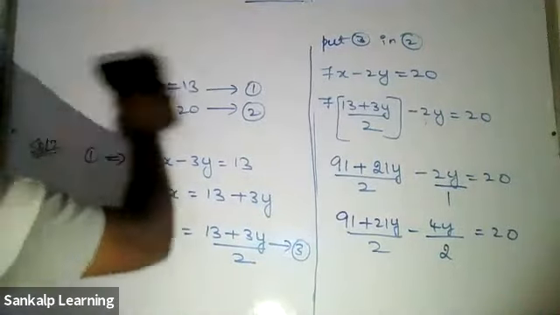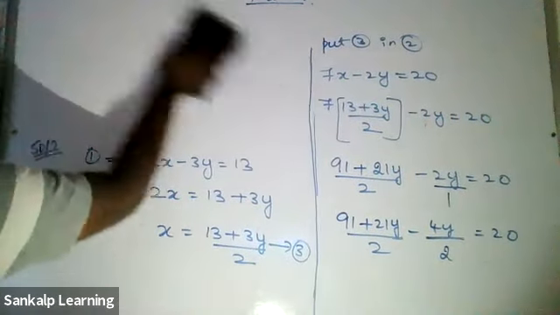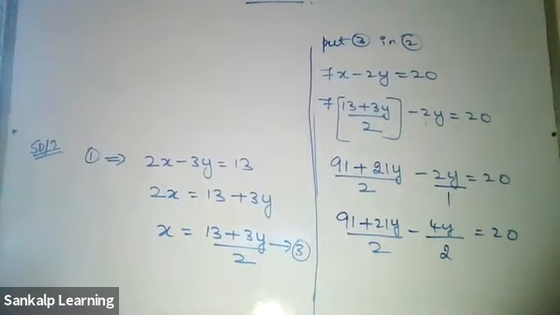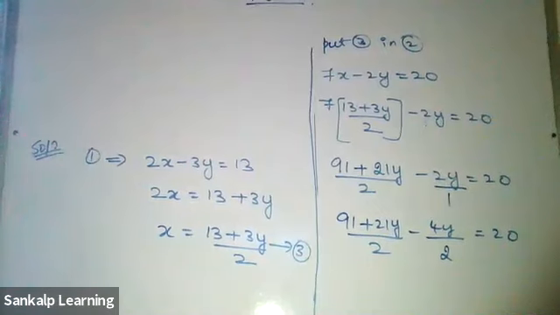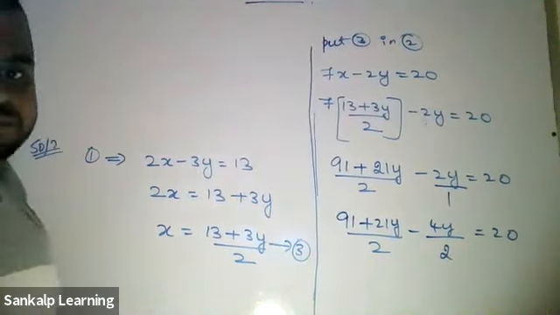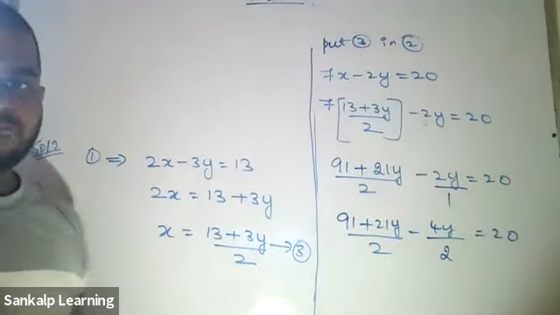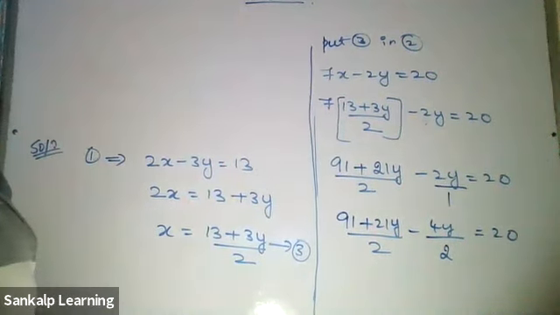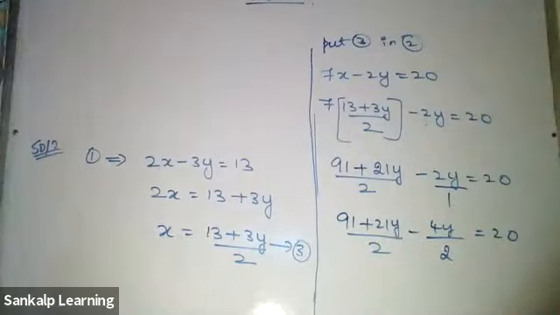Let me erase this stuff. Till here, I hope you would have written it. Can anyone tell me what will be the next step after this? The 2 in 4y, the 2 has to be taken to the 20. So the 4y by 2, that 2 has to be taken to the other side. Okay, very good. Some of them are writing, so I'll give them time. Let them write, then we'll discuss.